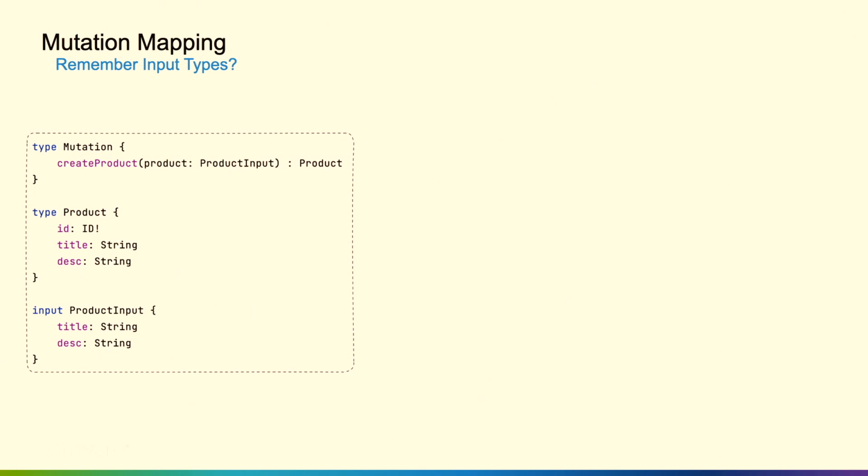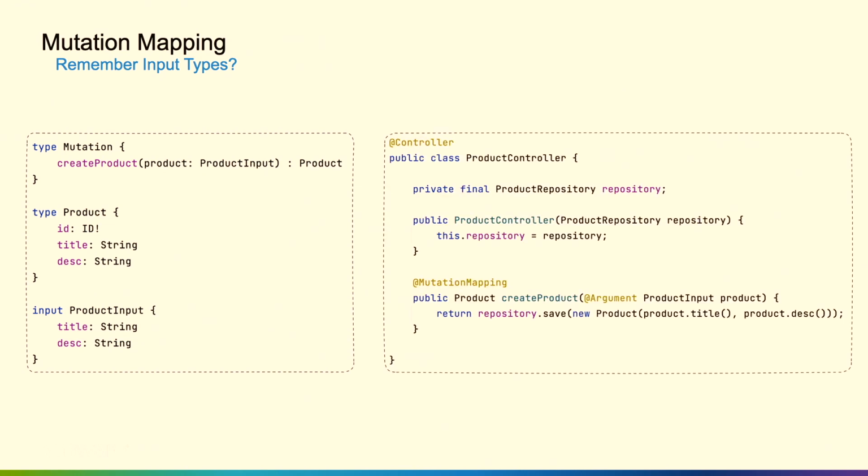Cool, so remember input types. We have our mutation mapping. What about those input types? I have that product input type on the schema side. How can I use that on the Spring side? Well, again, that is any type that we want it to be on the Spring side. So I just created a record type called ProductInput that has those same types of fields. And now I can use that, and we can bind to it using that @Argument annotation.